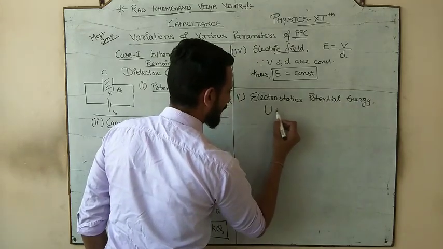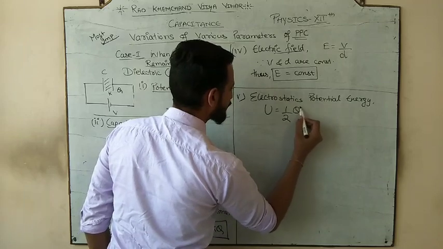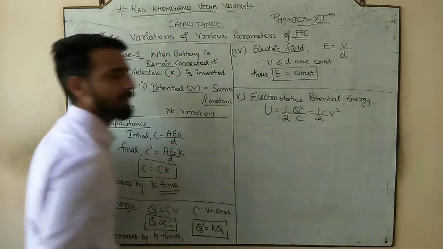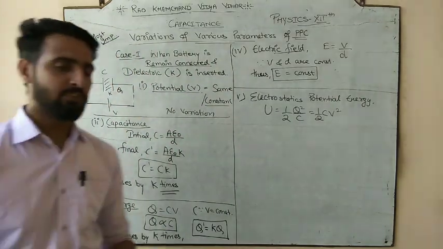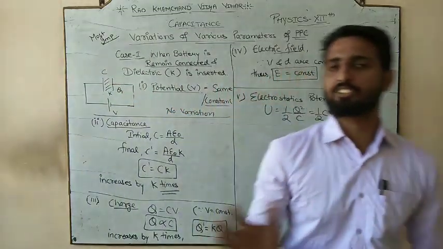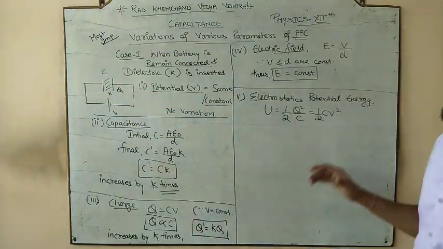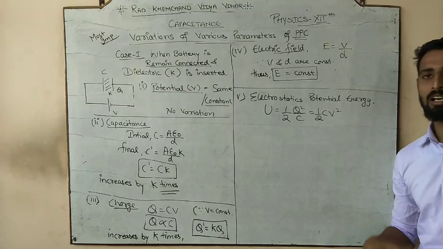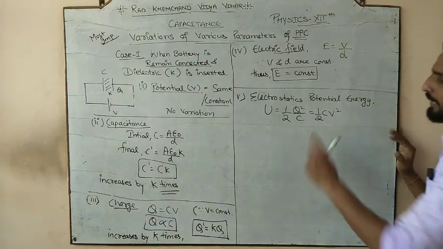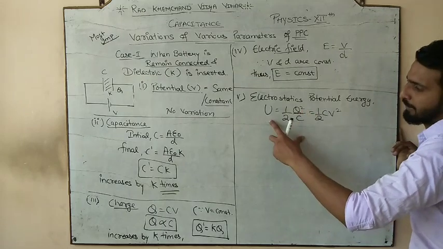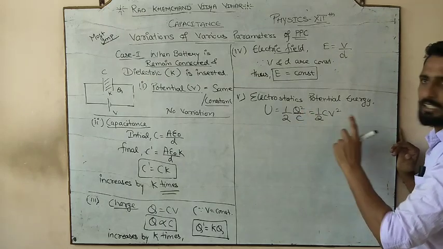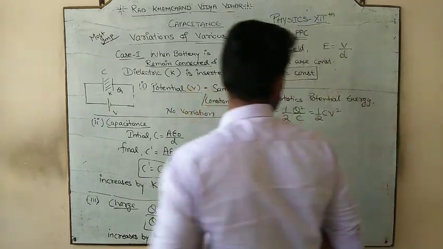So what is the formula for energy in a capacitor? Half Q square by C or half CV square. So we have the two formulas for energy stored in the capacitor, but we discussed in the previous lecture which of these two formulas is to be preferred under what condition. When charge is constant we will prefer this, and when the potential is constant we will prefer this. So in this case potential is constant.